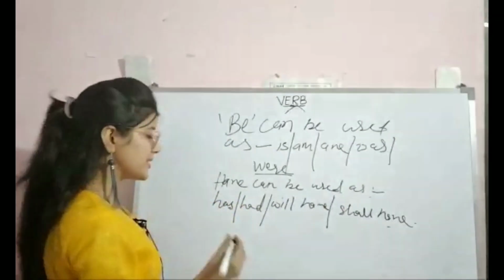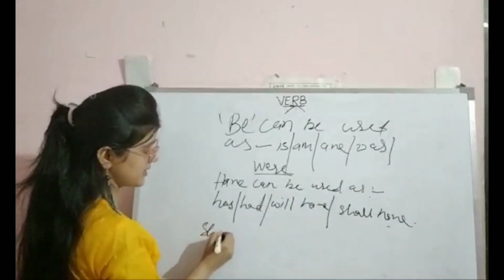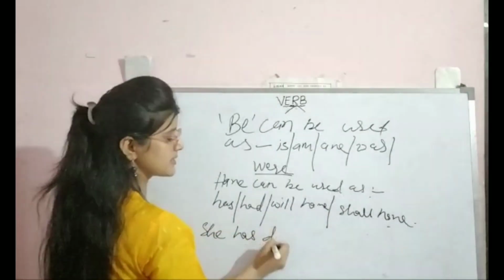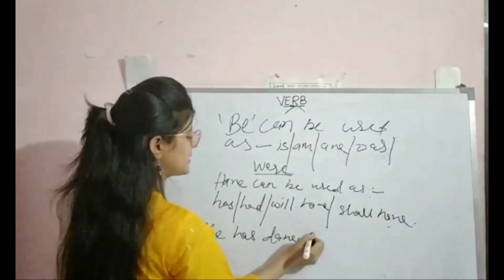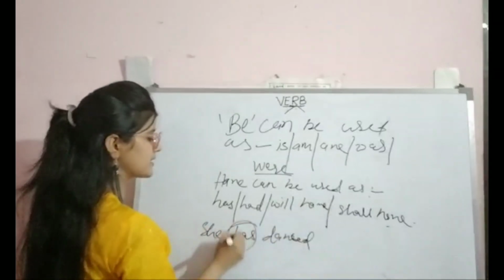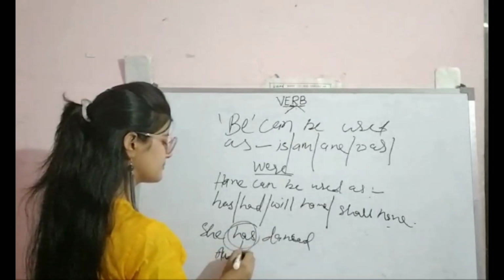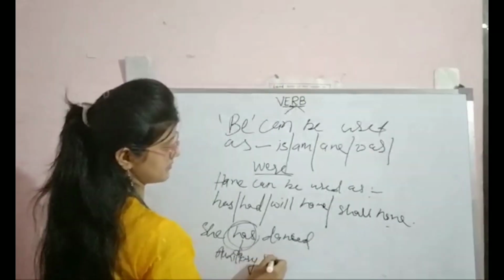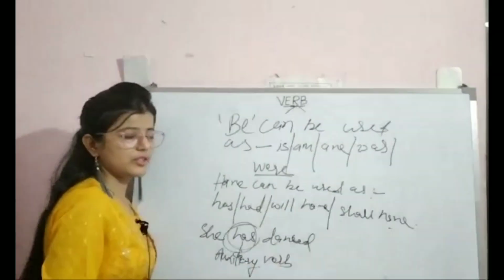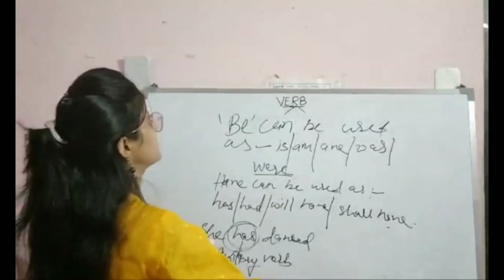I am giving you one example: She has danced. Here has is the auxiliary verb. Now come to the next point.